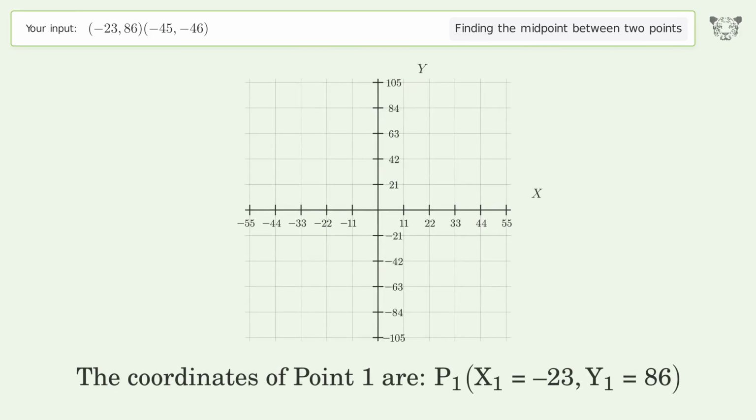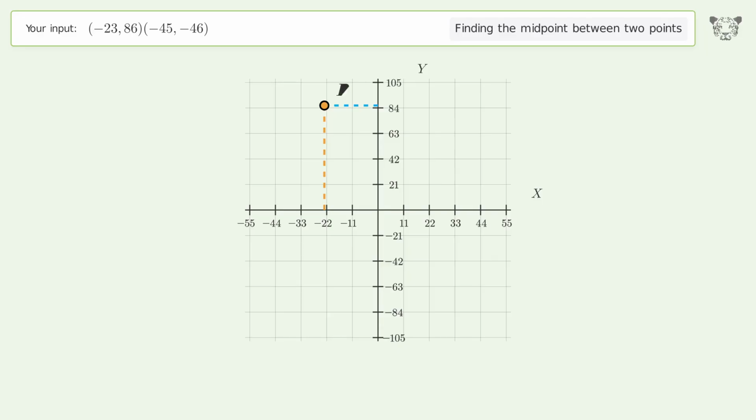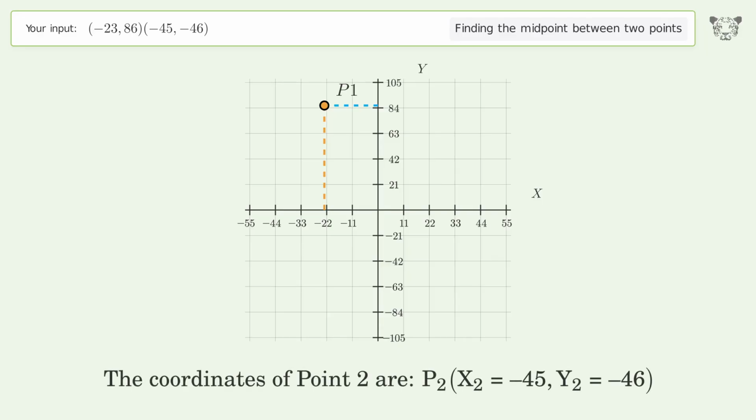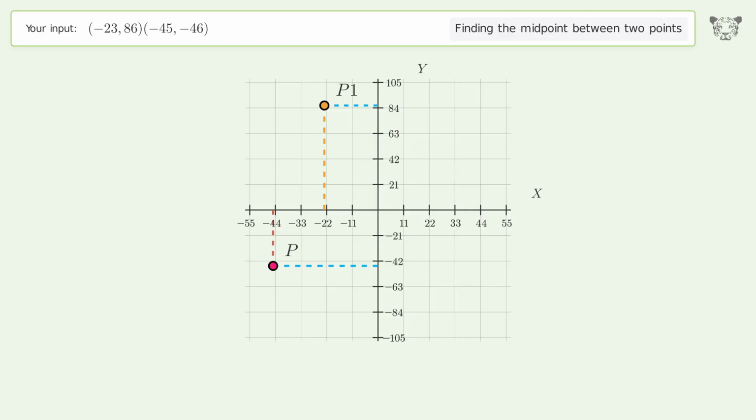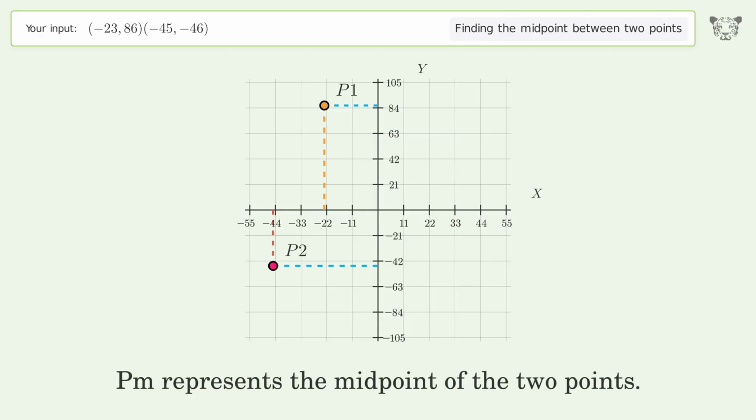The coordinates of point 1 are x1 equals negative 23, y1 equals 86. The coordinates of point 2 are x2 equals negative 45, y2 equals negative 46. PM represents the midpoint of the 2 points.